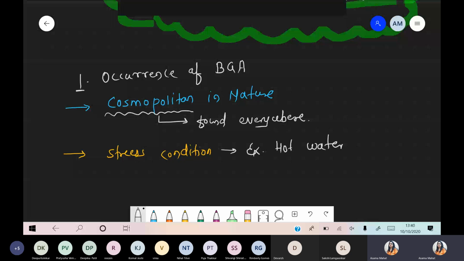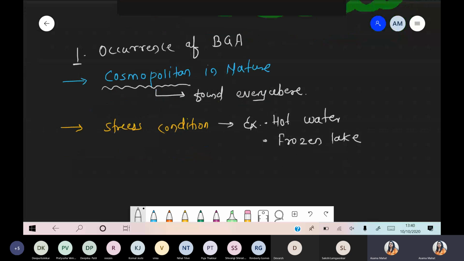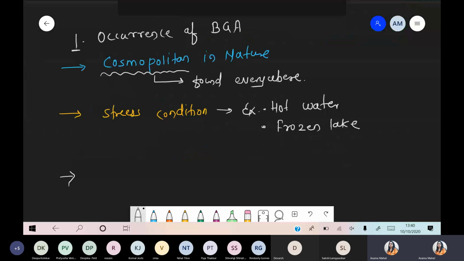They are present inside hot water springs, as well as inside frozen lakes. Frozen lakes are below 0 degrees Celsius, right? So even in harsh, stress conditions, they are present. Also, in this occurrence, cyanobacteria, BGA, show association with eukaryotic organisms.